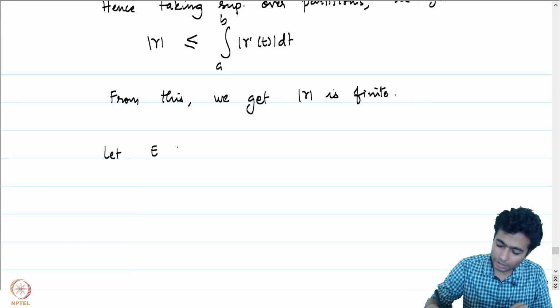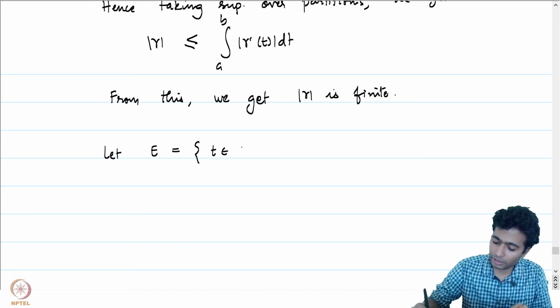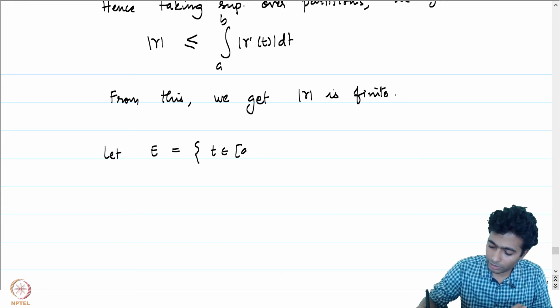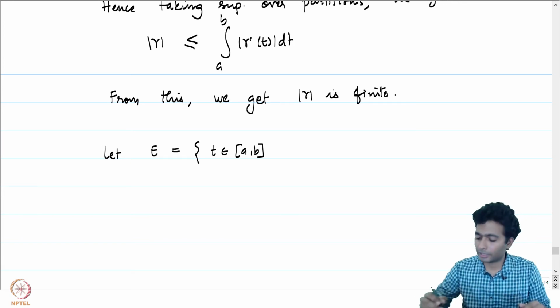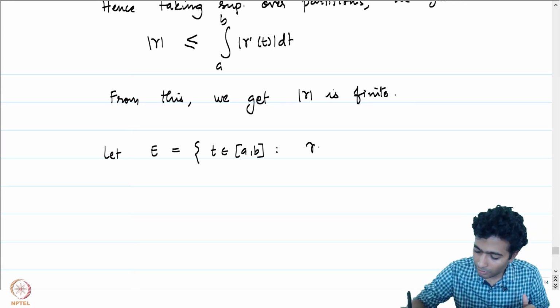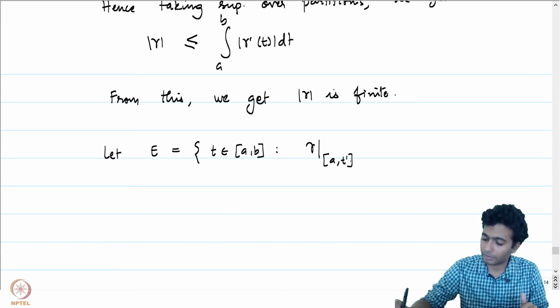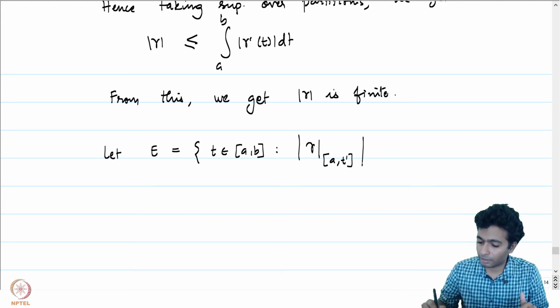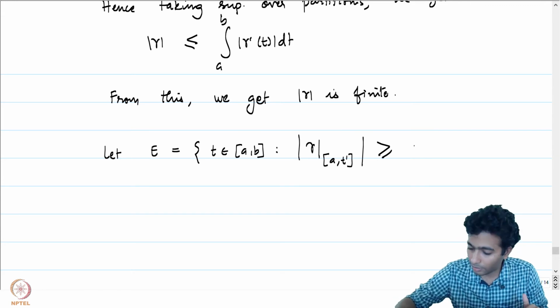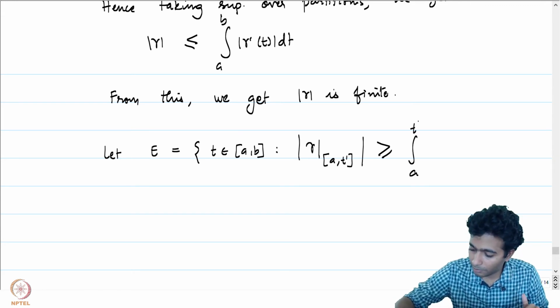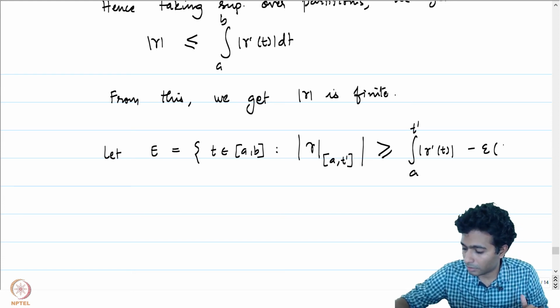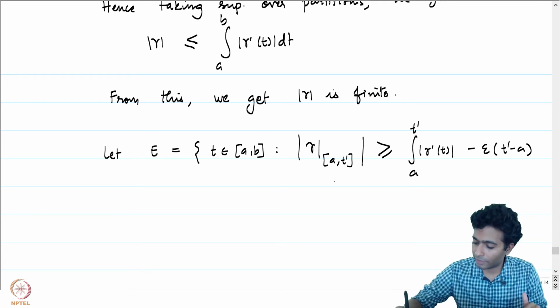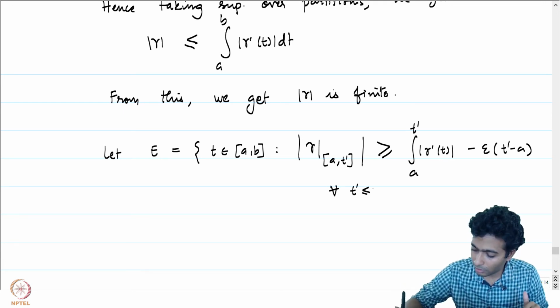Let E be the set of all those points t in the closed interval [a, b] such that the following condition is satisfied: gamma, when restricted to the interval [a, t'], has arc length greater than or equal to the integral from a to t' of |gamma prime of t| dt minus epsilon times (t' minus a). This is satisfied for all t' less than or equal to t.